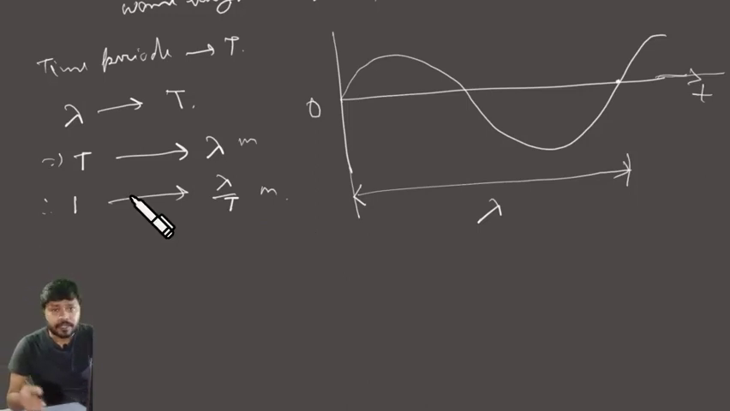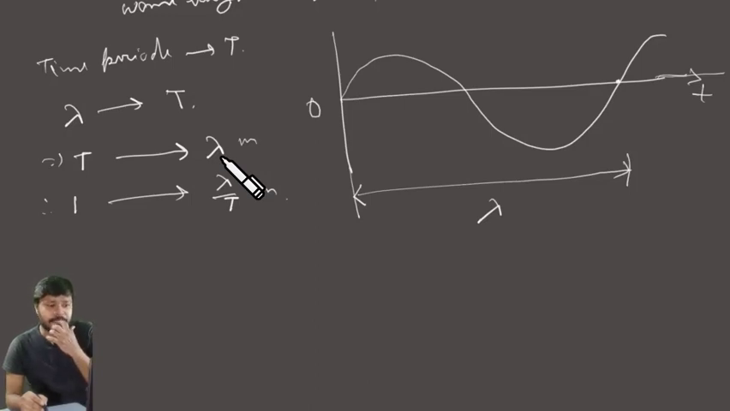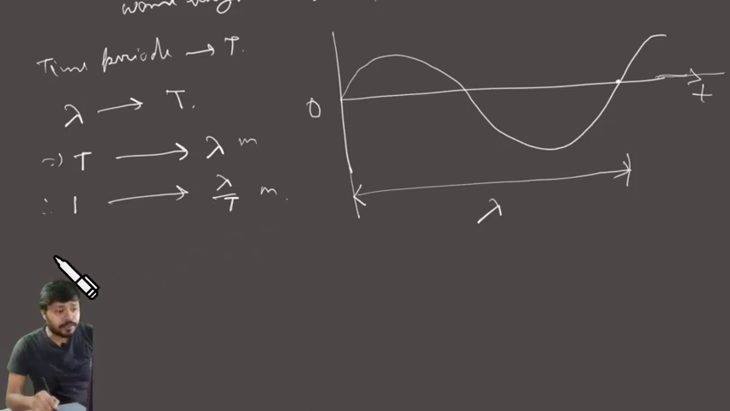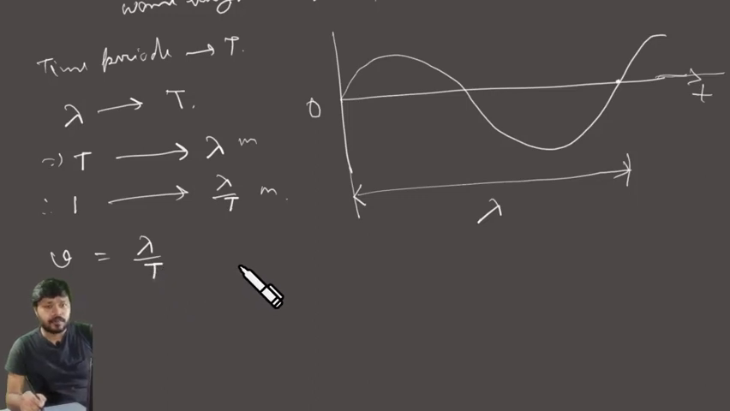But you have to take all the things in one unit only. Anyway, in T seconds the particle moves the wavelength distance, which is lambda. Therefore, in 1 second the particle will move lambda by T distance. Therefore, that will be the velocity of the particle, lambda by T. What is the velocity?